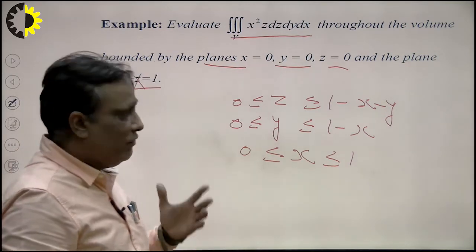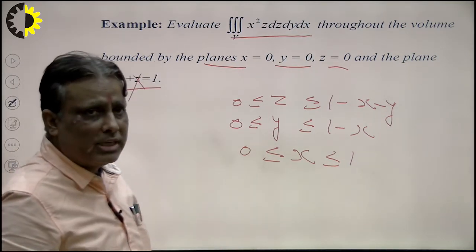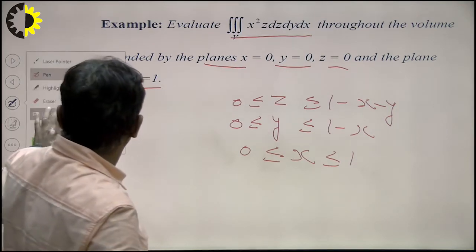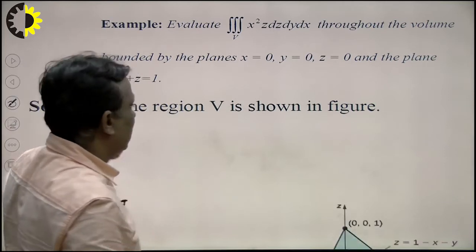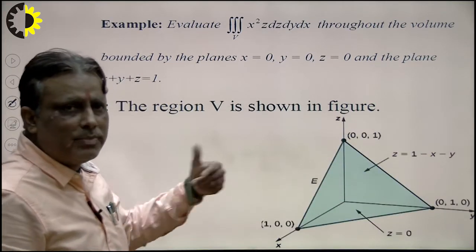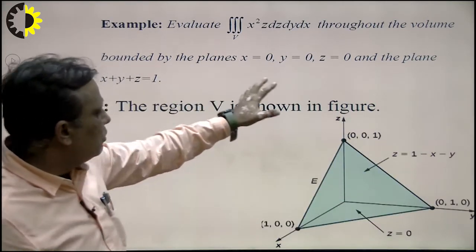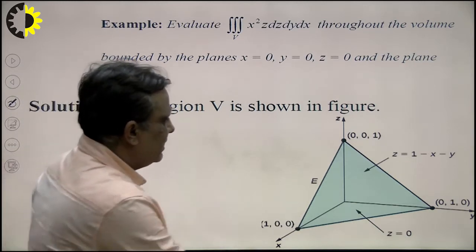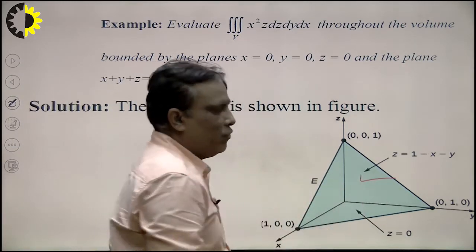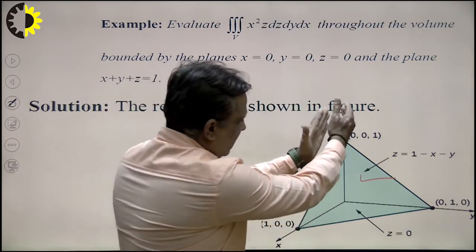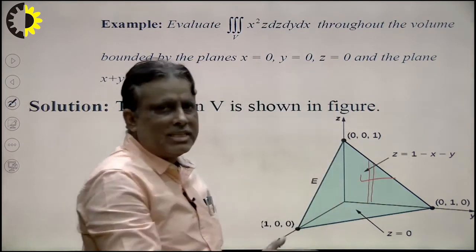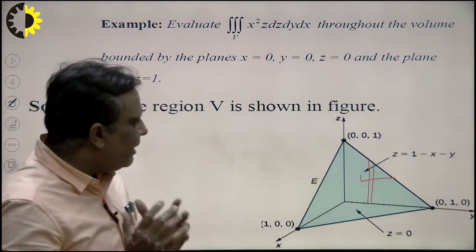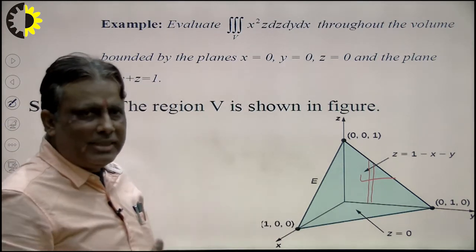But students, study with the help of a diagram. That is the most important part, along with the calculation. So how to calculate the other part? First of all, draw the diagram. This is the diagram of this region. The conclusion is that this is the YZ plane. First of all, this will be the strip parallel to the Z axis. So first of all we take the limit of z here. What will be the limit of z here?